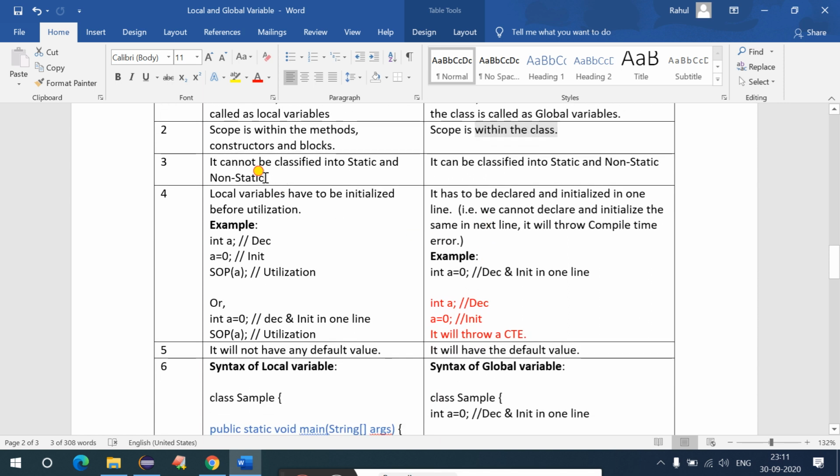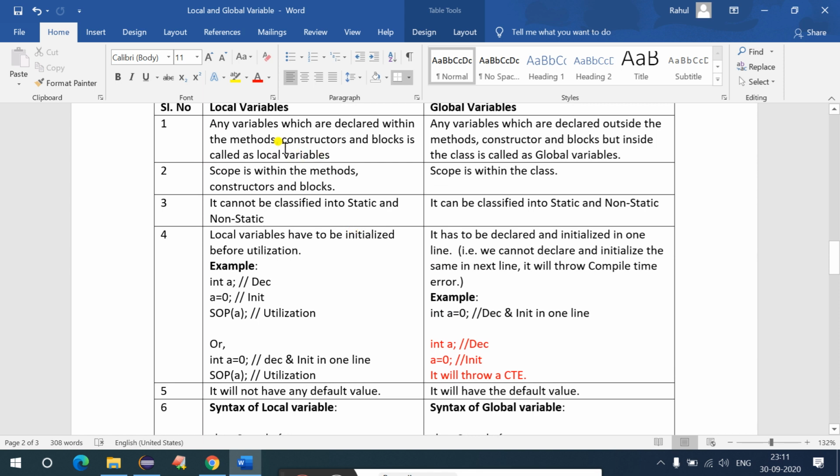The third point is that a local variable cannot be classified into static and non-static. So guys, you don't have to worry about it. I will be creating a separate video to understand the concepts of methods, constructors, blocks and also the modifiers, that is static and non-static. So stay tuned for that. Whereas a global variable can be classified into static and non-static.